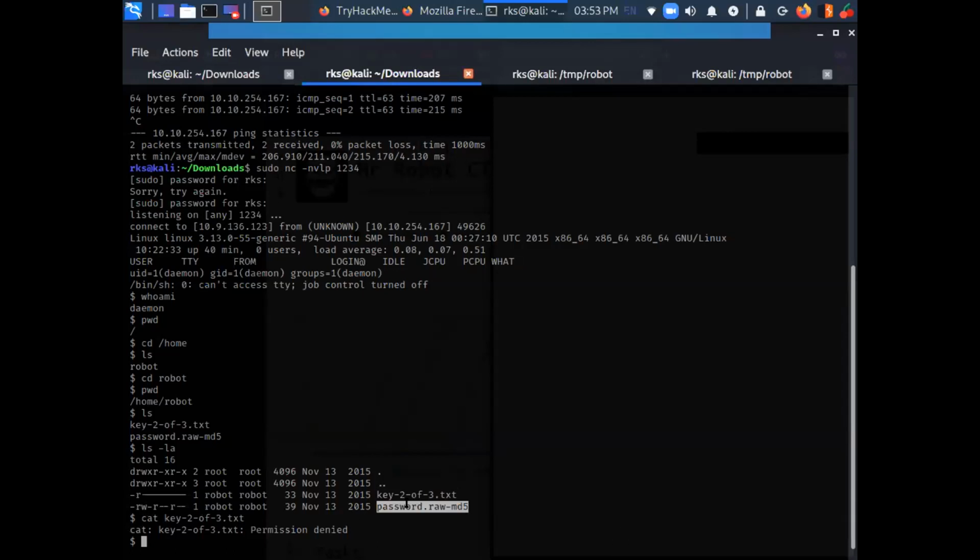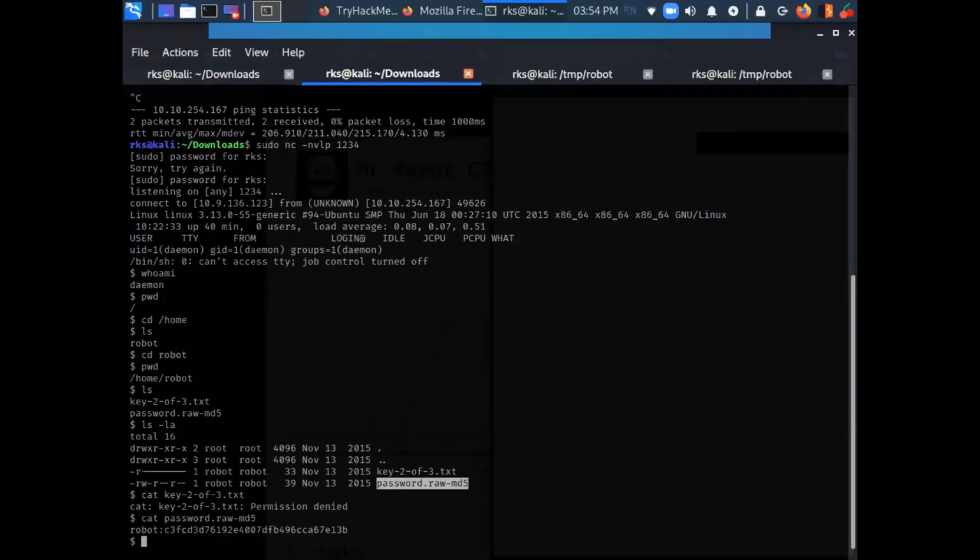Okay, no issues. Can I read this file? Yes, I can read this file, but I cannot read the flag. Why so? Because for that we need root permissions, and right now we are on user permissions. No, we do not need root permissions for this. We need to be the robot user for this. As we can see, this file is owned by the robot user, and only robot has the read permissions here.